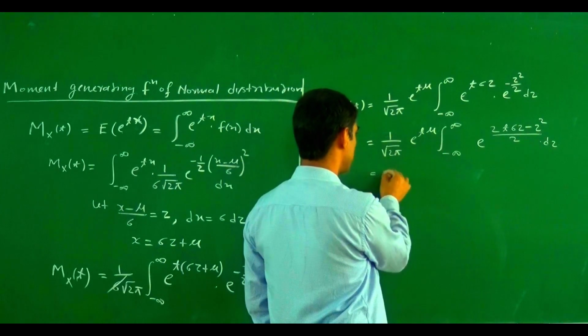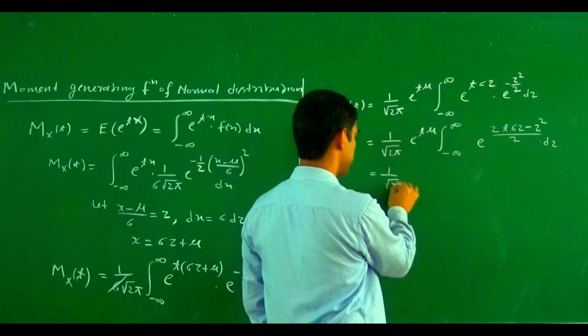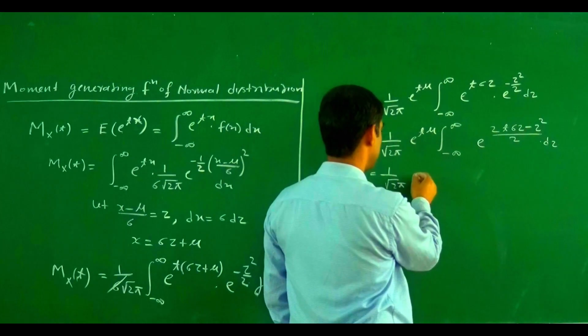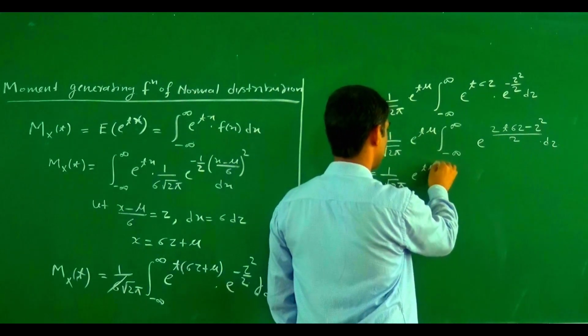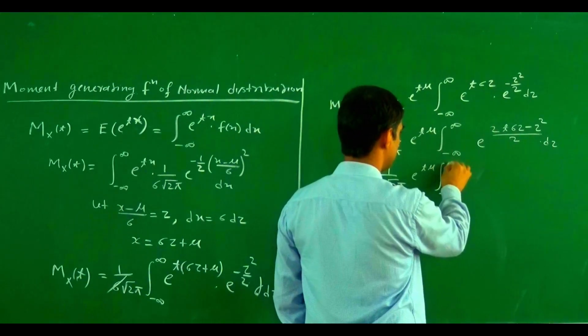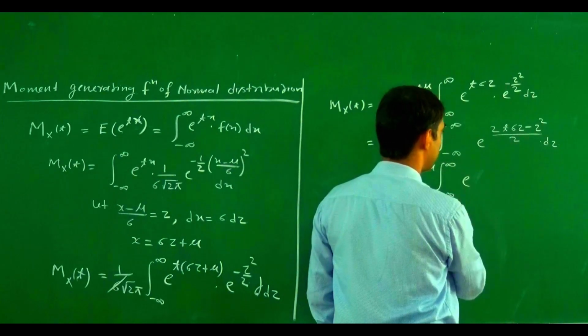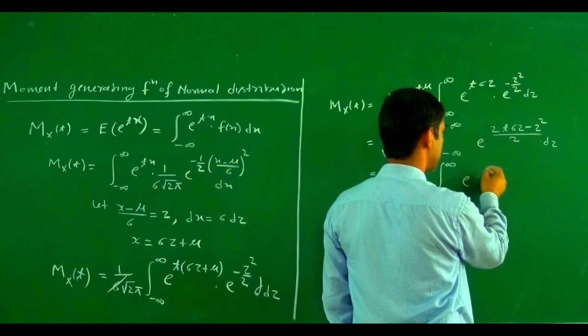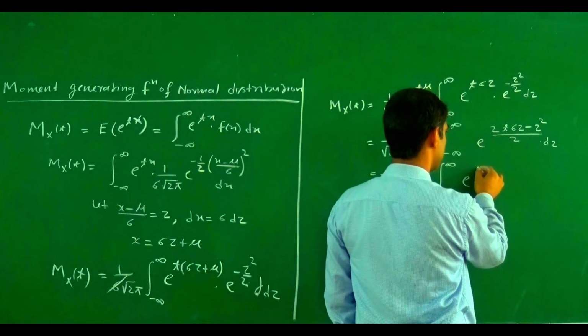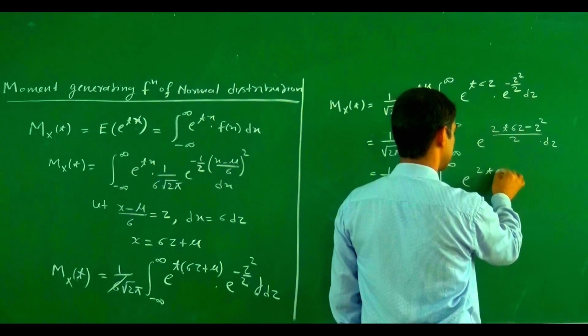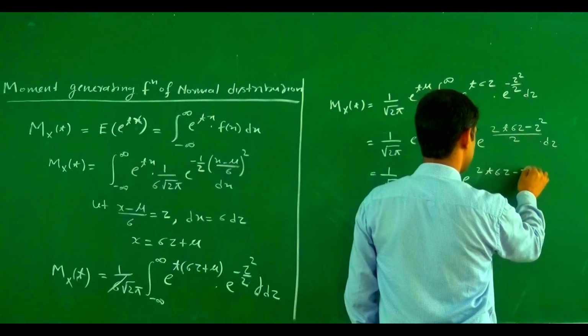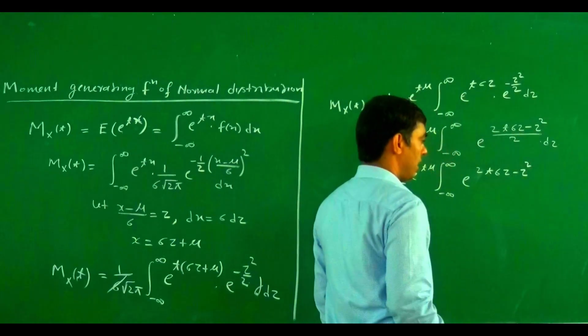Now if we write this, 1 upon under root 2 pi e to power t mu, integral e to power, this becomes twice t sigma z minus z square, and what is our aim?